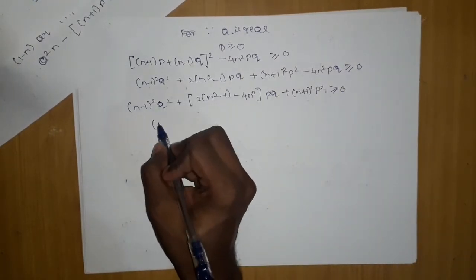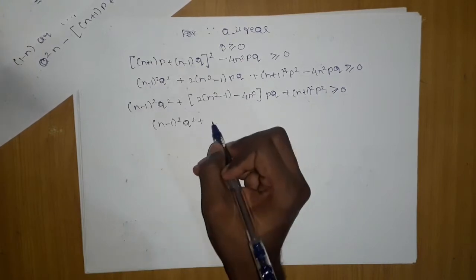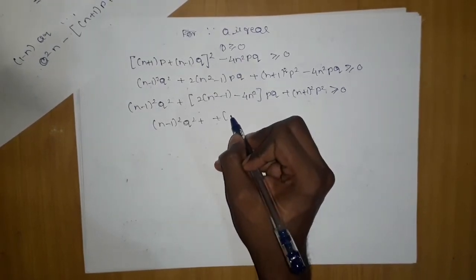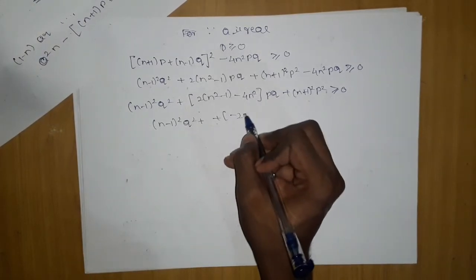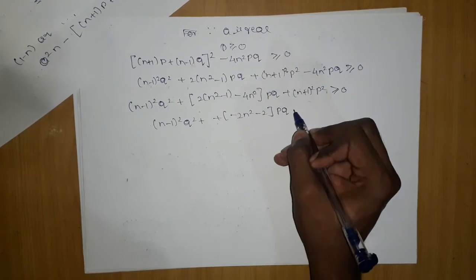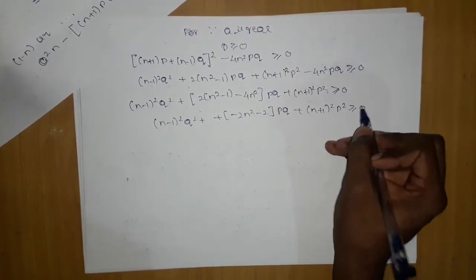After this, (n minus 1) the whole square into q square, and the bracket will be nothing but minus 2n square minus 2, pq, plus (n plus 1) the whole square p square greater than or equal to 0.